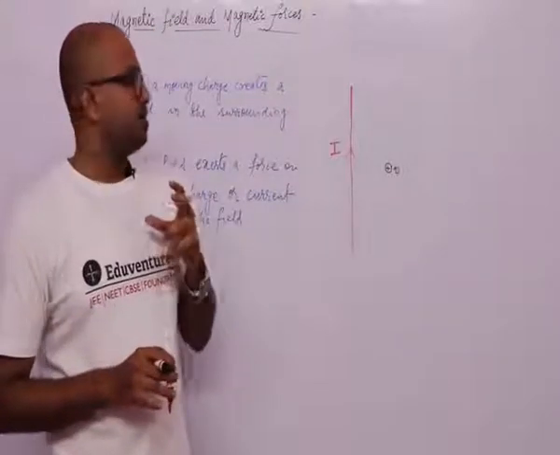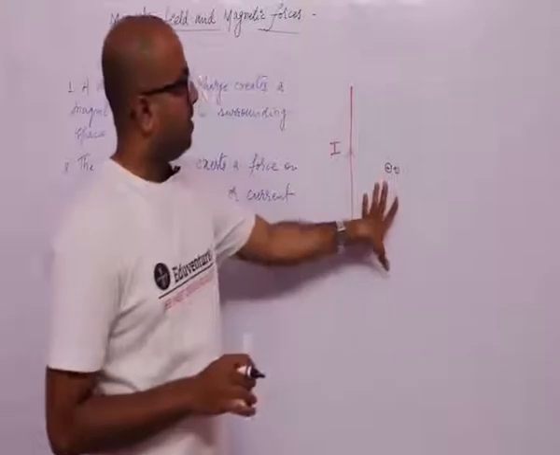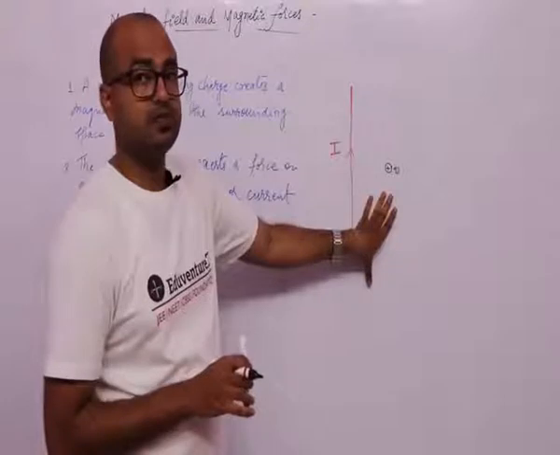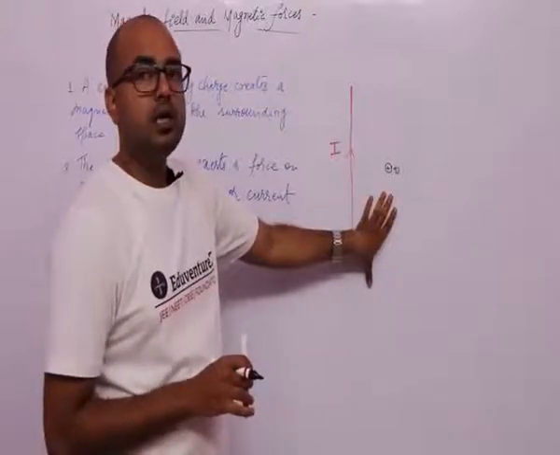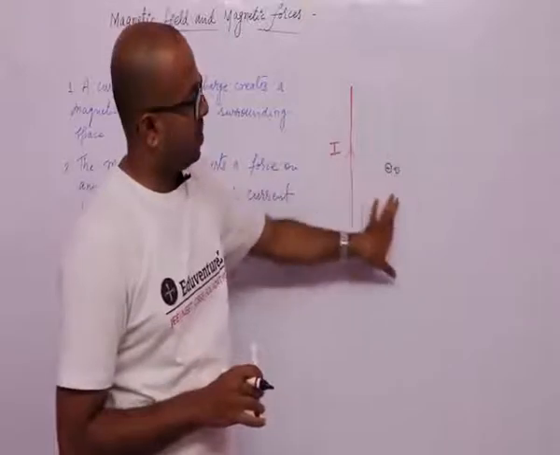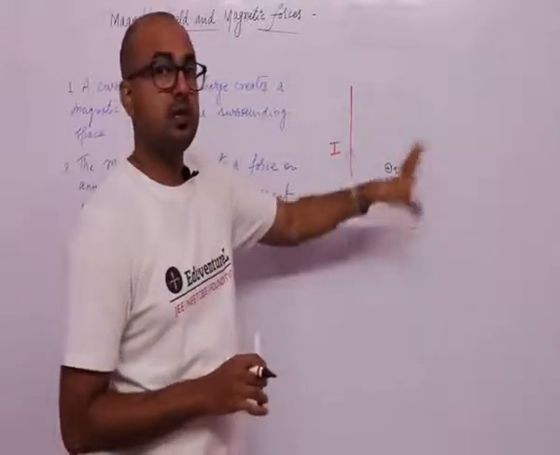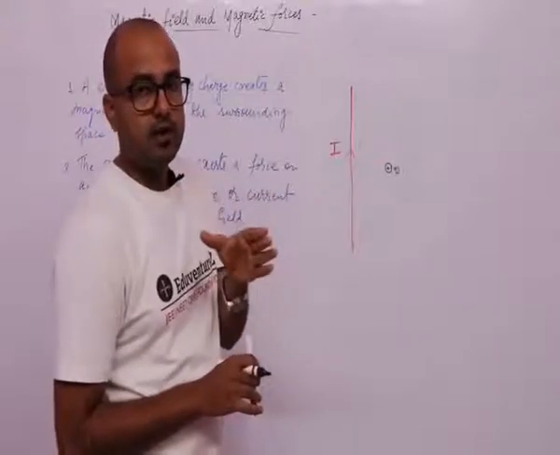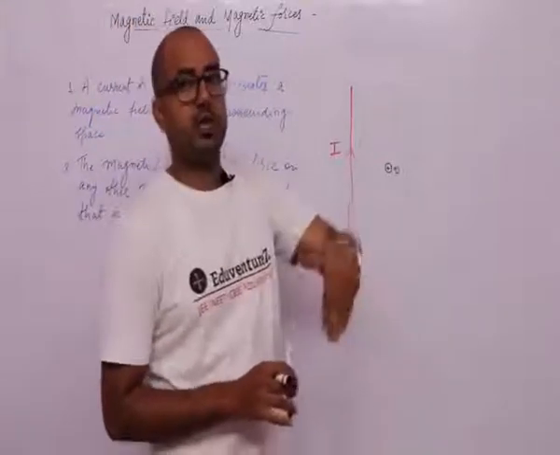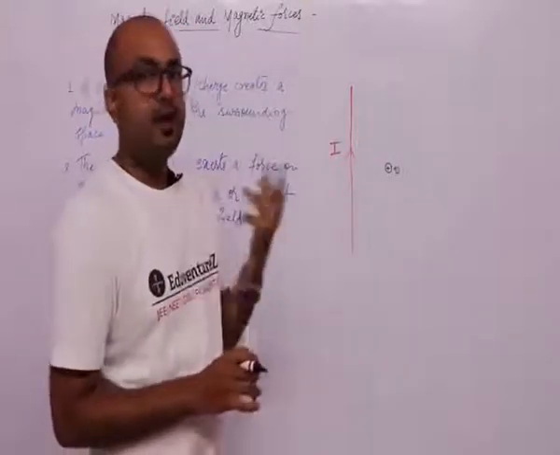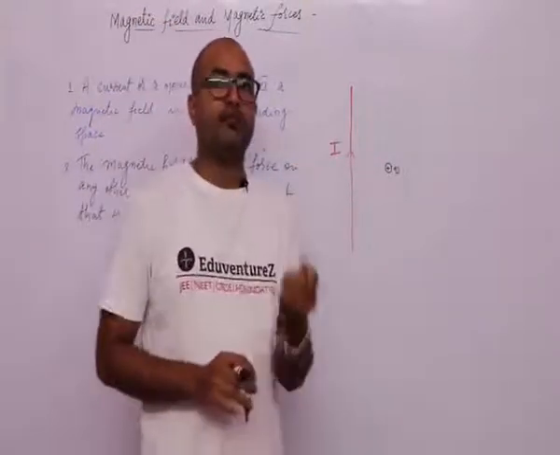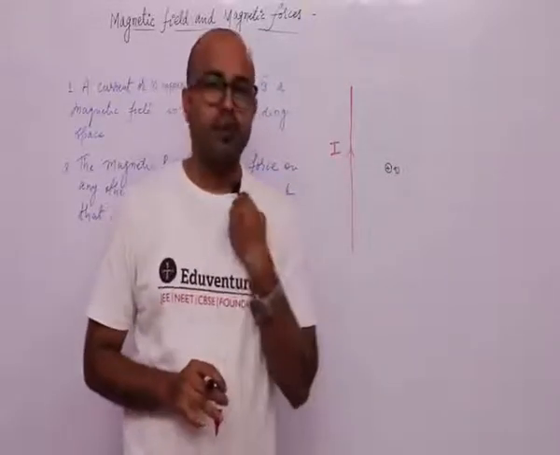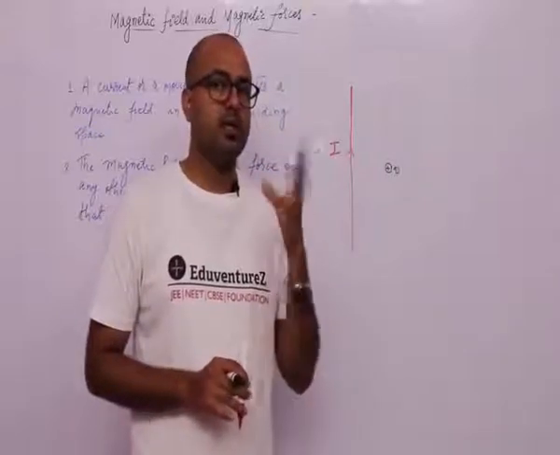Actually, what happens, guys, what happens here is, when the charge is at rest, it has only electric field around itself. What is electric field? Electric field is that region around any charged particle in which if any other charge comes, then that charge experiences some force, that is force of attraction, force of repulsion, whatever may be the condition.